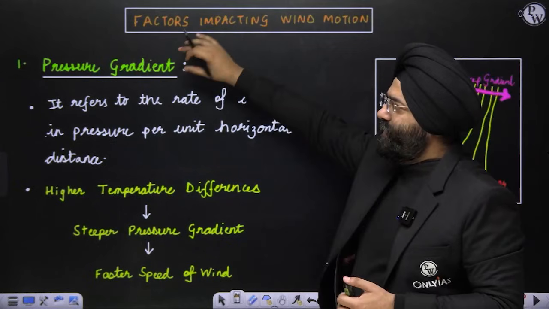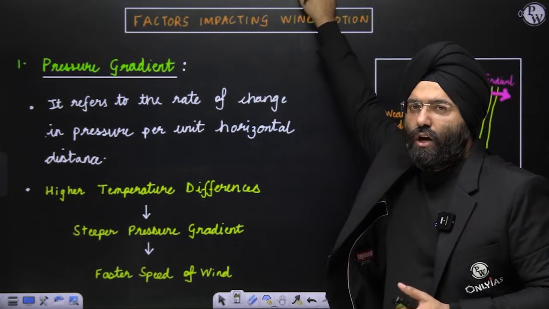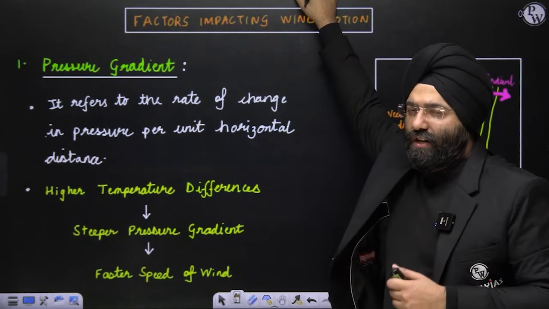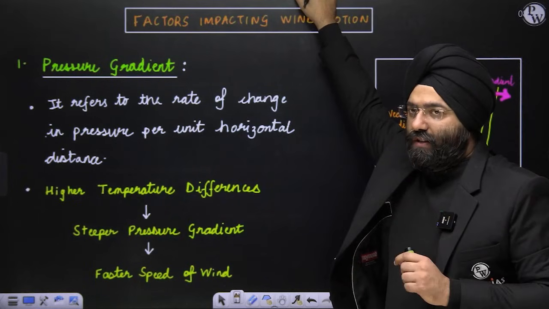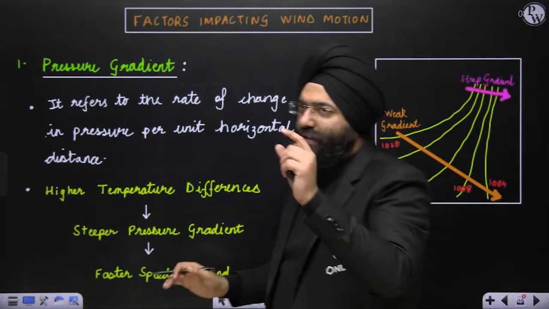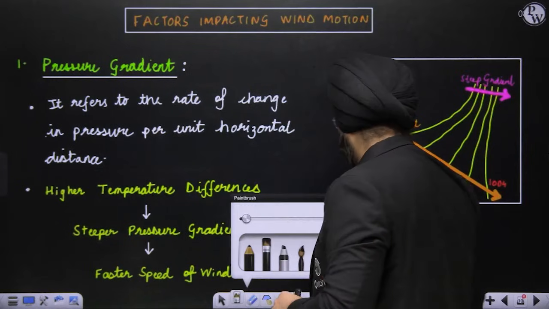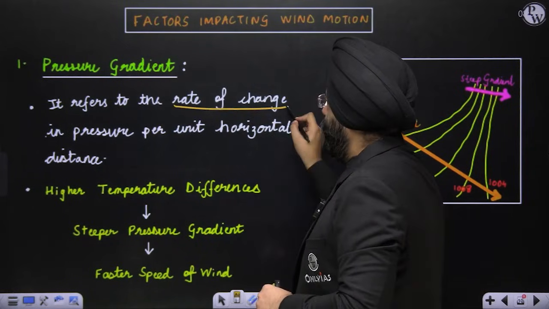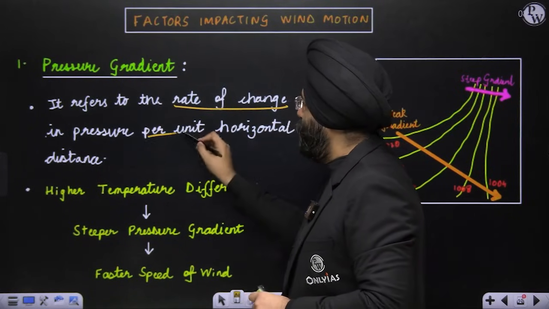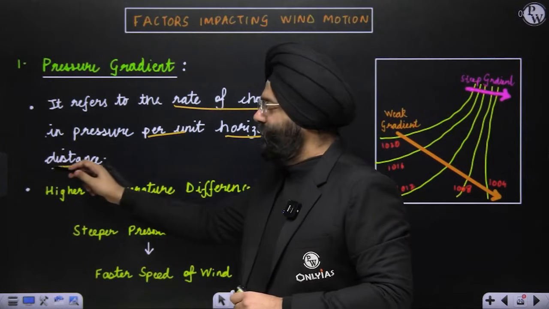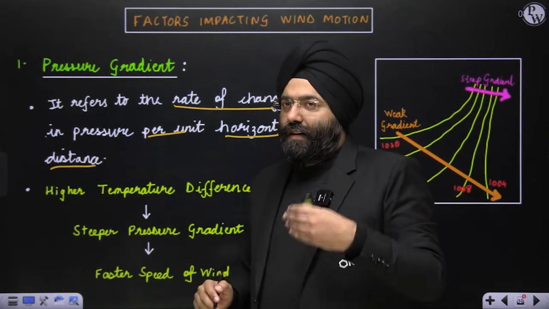First topic is pressure gradient. What do you understand by the concept of pressure gradient? A very, very important concept. Now see, what does it mean? It refers to the rate of change in pressure per unit horizontal distance. See, let us understand this.